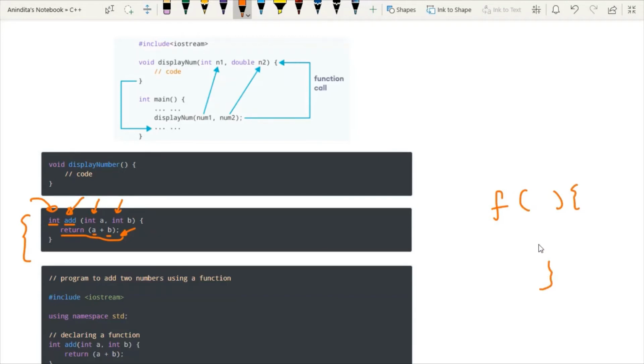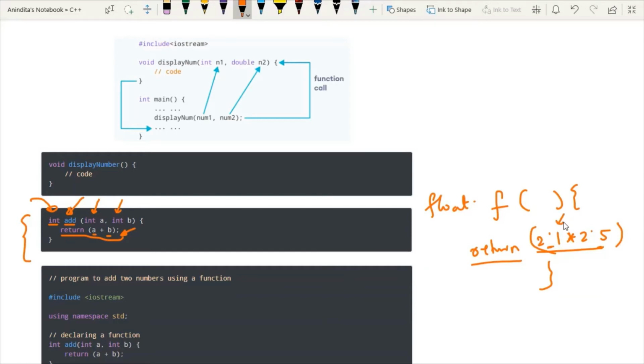So what should be the return type of the function? It depends on what kind of calculation I am performing. If I am performing any floating point calculation and returning that value by using the return keyword, then at this point we will have the return type as float. And now you have to understand one more point.